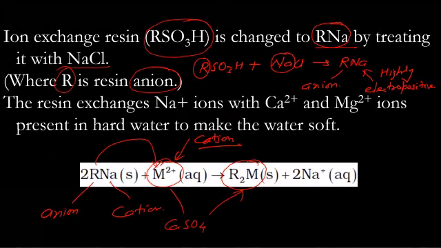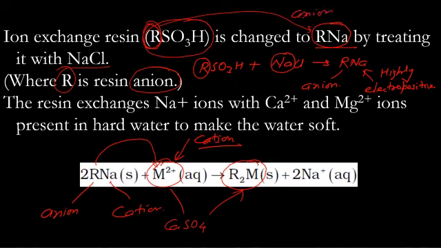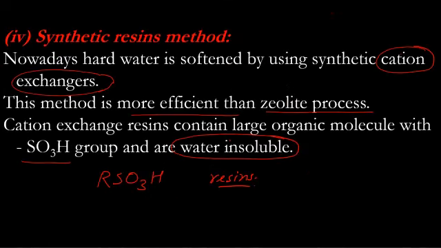Here also, the cation becomes anion. Remember, in synthetic resin, R is cation. But when we get it reacted with NaCl, RNa is produced, that becomes anion. So specifically, in this method, we say cation exchangers. Cation is exchanged by anion.